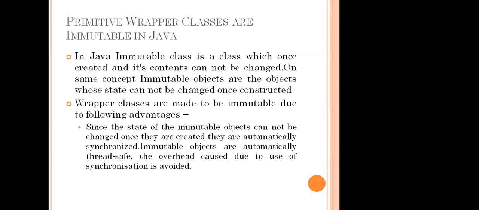Even though some expression tries to change the value of a static value, at last when we print the static value, it gives the same value. Static values never change. The same concept applies here. For the wrapper class, the first point in Java: an immutable class is a class whose content cannot be changed once it is created. On the same concept, immutable objects are objects whose state cannot be changed once constructed.